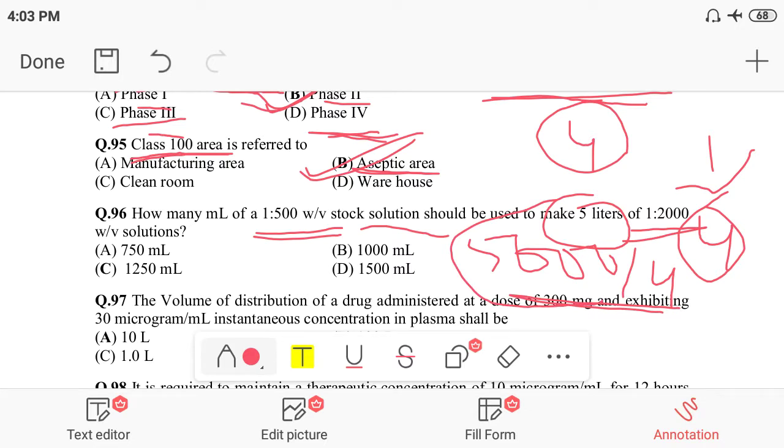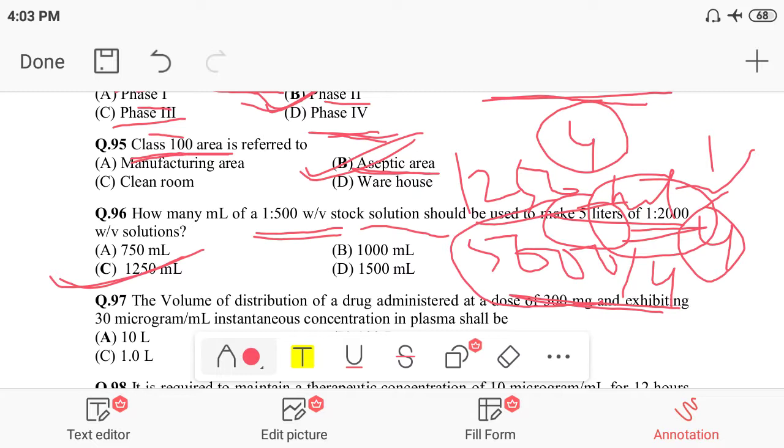So the correct option would be 1250 ml, option C, because we have to take 1250 ml of stock solution and dilute it up to 5000 ml, or you can say 5 liters. Then the concentration of the solution would be 1:2000 weight by volume, as compared to the stock solution, whose concentration is 1:500 weight by volume.